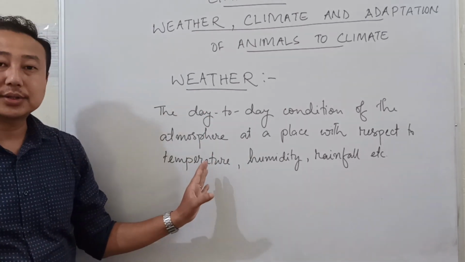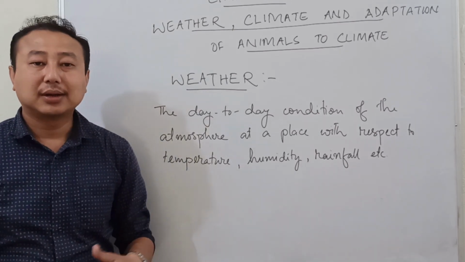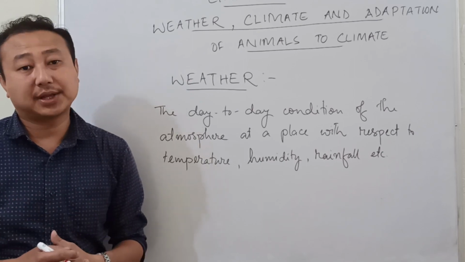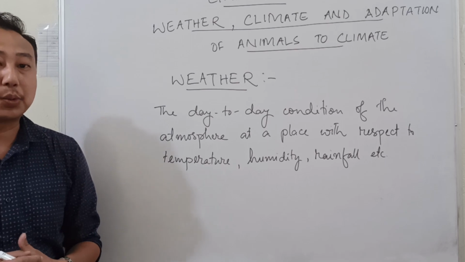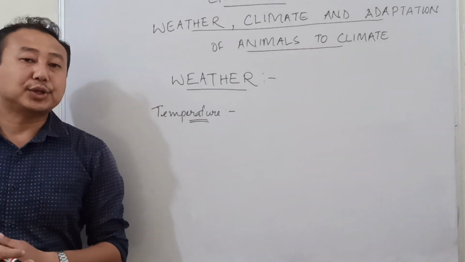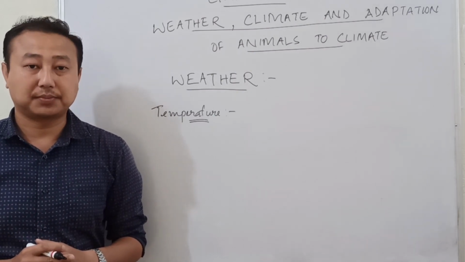Here, we have mentioned some terms: temperature, humidity, rainfall. This temperature, humidity, and rainfall are known as the elements of weather. These elements of weather are the main factors why the weather changes day to day. The temperature is measured with the help of a device known as the thermometer.